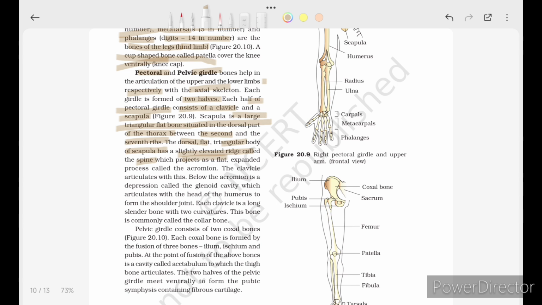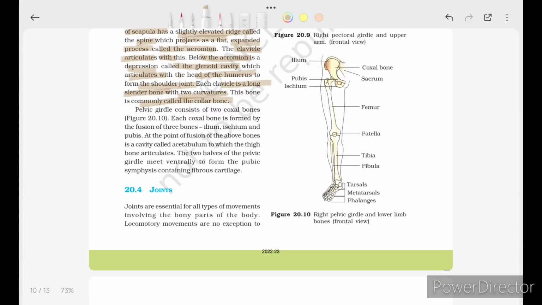as a flat expanded process called the acromion. The clavicle articulates with this. Below the acromion is a depression called the glenoid cavity, which articulates with the head of the humerus to form the shoulder joint. Each clavicle is a long cylindrical bone with two curvatures. This bone is commonly called the collar bone.